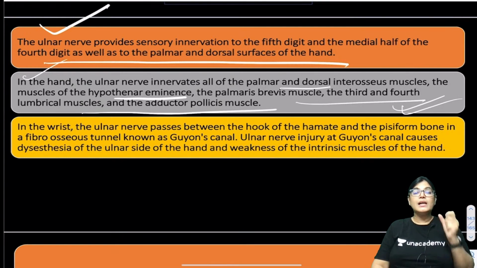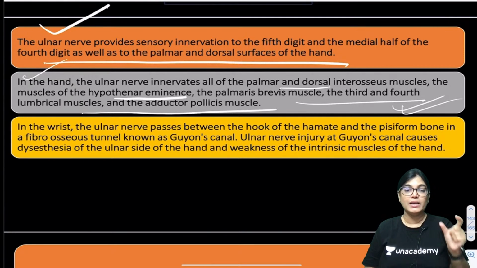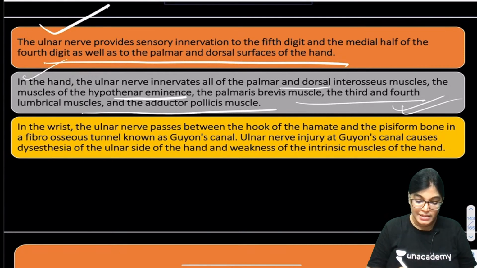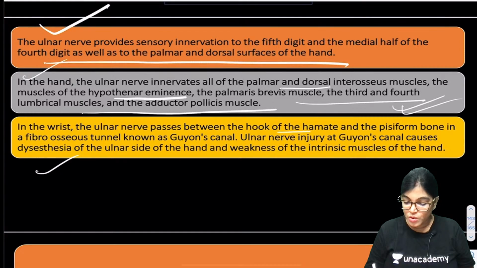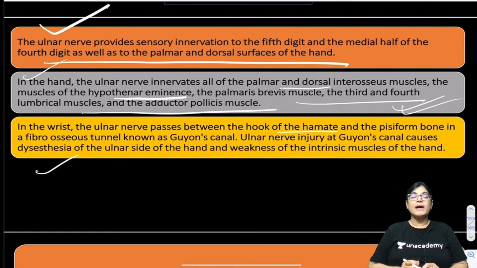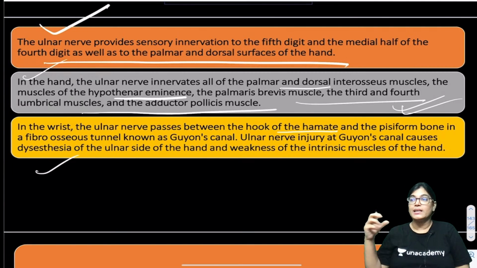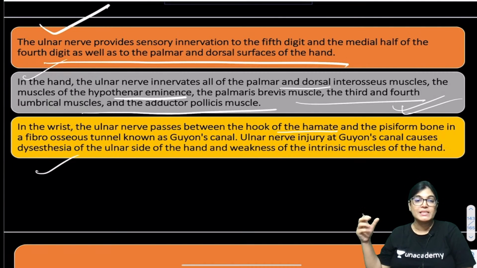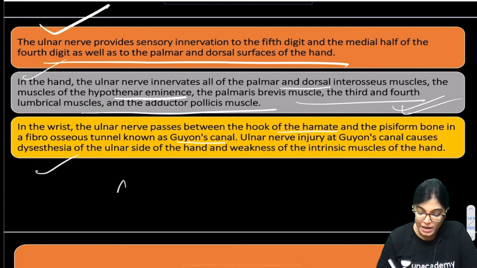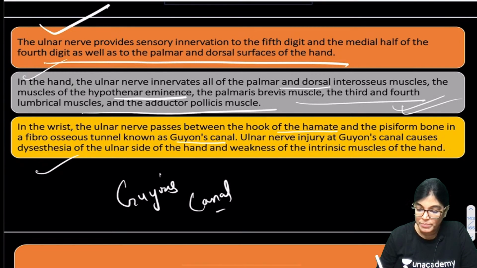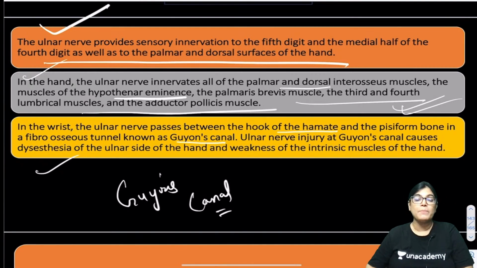Now, my dear friends, let's locate the reason for the ulnar nerve being compressed. In the wrist, the ulnar nerve passes between the hook of hamate and the pisiform bone in a canal. The name of that fibro-osseous canal is Guyon's canal. This is where the ulnar nerve commonly gets compressed, and if it is compressed in Guyon's canal, what will it lead to?